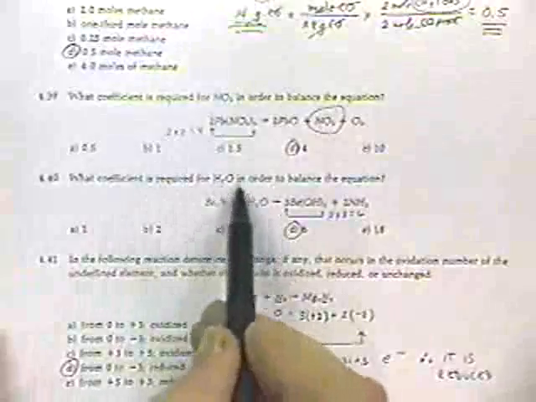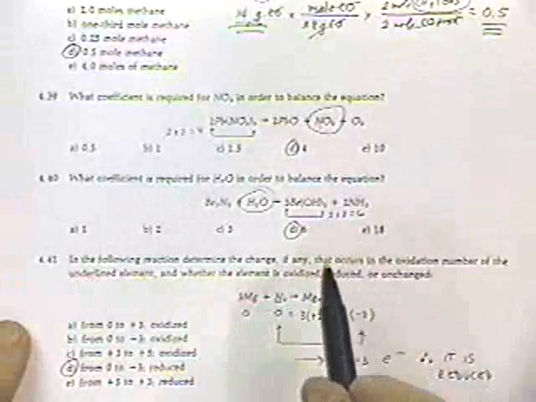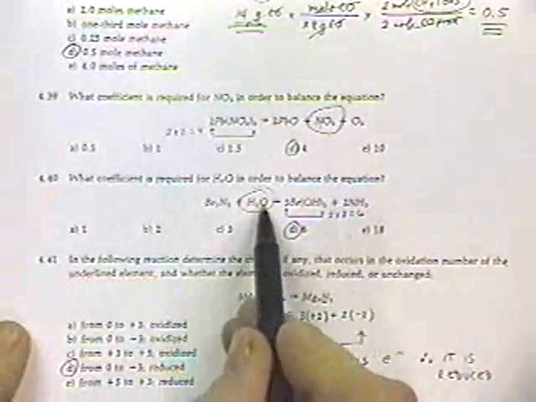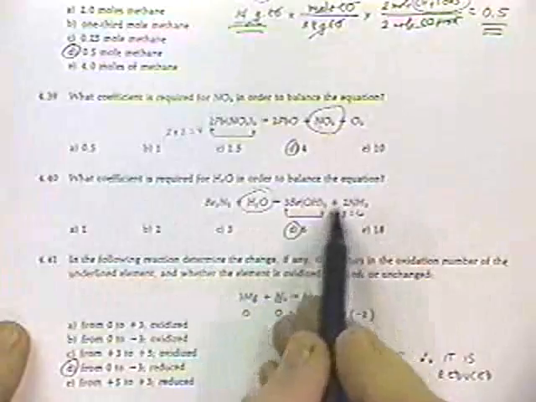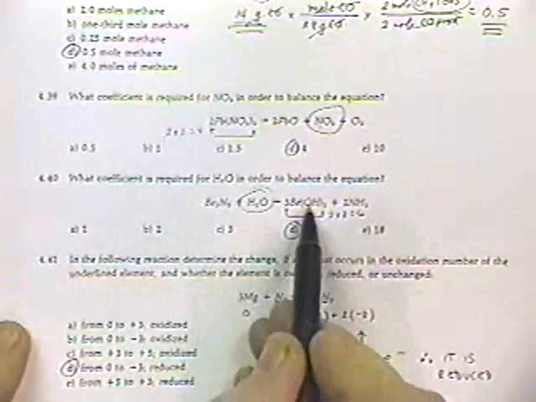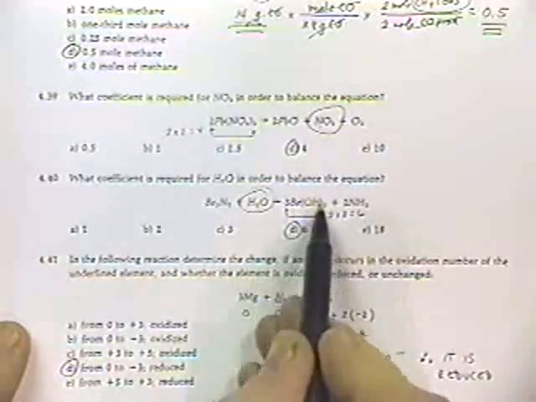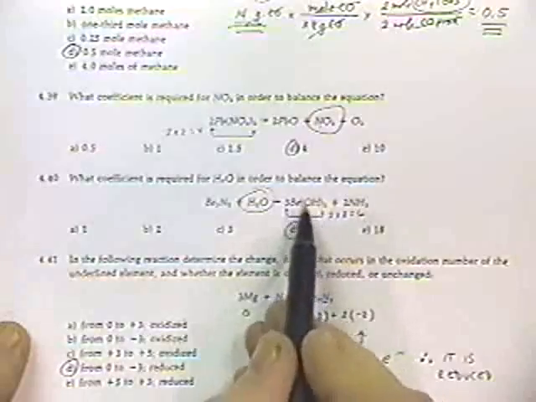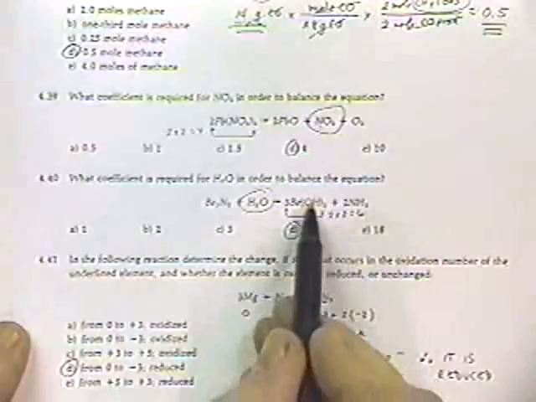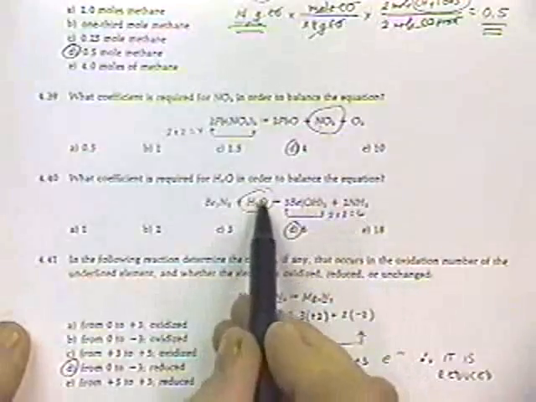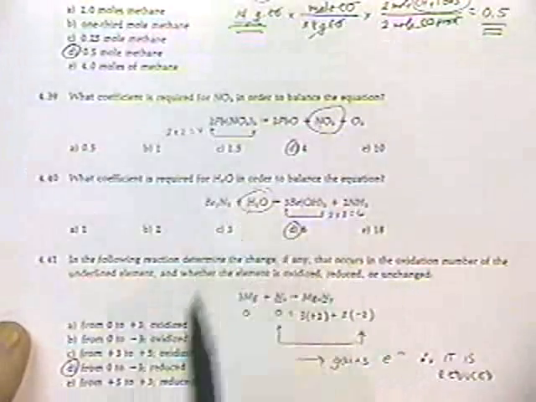What coefficient is required to balance this reaction for the water? So that's the question. In this case, oxygen is unique to water on the left-hand side, so we can just look at the oxygens on the right-hand side. So we see we've got 2 oxygens in that hydroxide ion, and there's 3 of them. So we have 3 times 2, so there's 6 oxygens on the right, and we better have 6 oxygens on the left. So the coefficient here has to be 6.